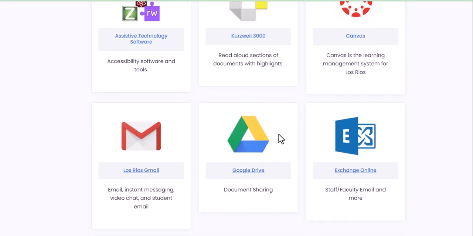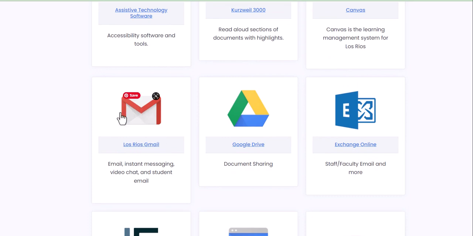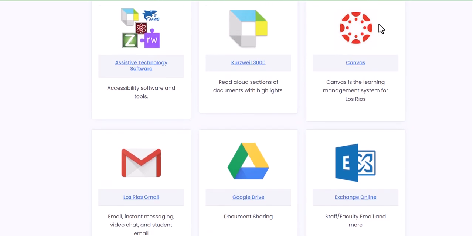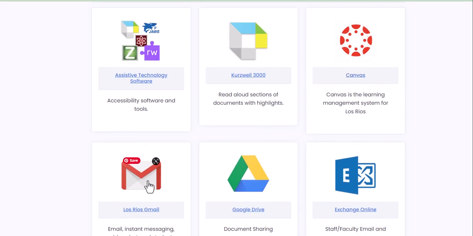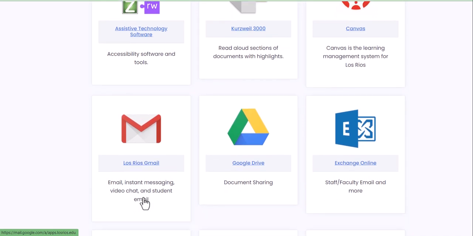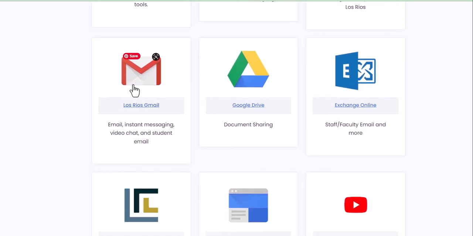You have Canvas, you have your Los Rios Gmail. This is very important. This is where you're going to get all your emails from all your instructors, and any Canvas notifications and announcements go to this email. So if you don't intend to check your Los Rios Gmail, make sure that you have it set to forward to a different email, or make sure that the college has a different email on file for you, an email that you will check often where all your correspondence will go.